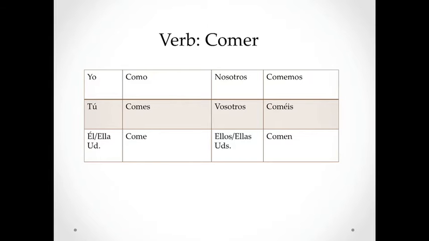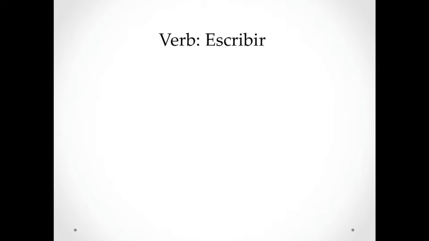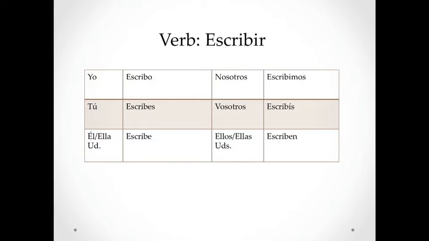Now last we have regular IR verbs, and the example I chose here is escribir. Again, I put it up there for you. ER and IR verbs are very similar, except that in the nosotros and vosotros forms, they change a little bit. In nosotros, it changes from emos to imos, and in vosotros, it changes from éis to ís. So if we were to conjugate escribir, we'd have yo escribo, tú escribes, él, ella, usted escribe, nosotros escribimos, vosotros escribís, and ellos, ellas, ustedes escriben.